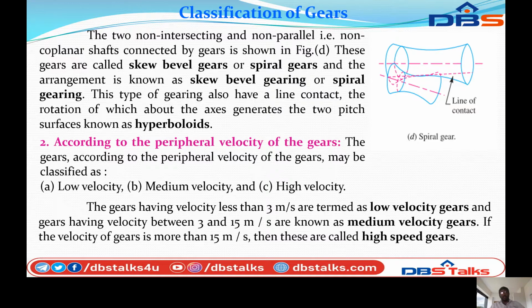So the peripheral velocity of gears can be classified into three stages: low velocity, medium velocity and high velocity. The gear velocity less than 3 meter per second is low velocity gear, and the gear velocity between 3 meters and 50 meter per second is known as medium velocity gear, and finally the high velocity gear is more than 50 meter per second. This is the high speed gears.